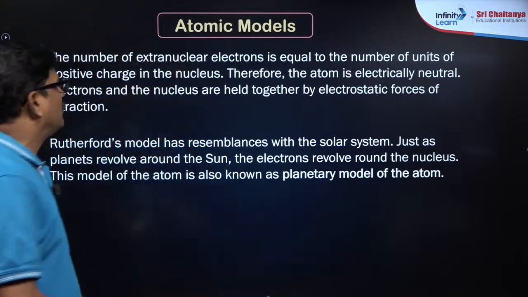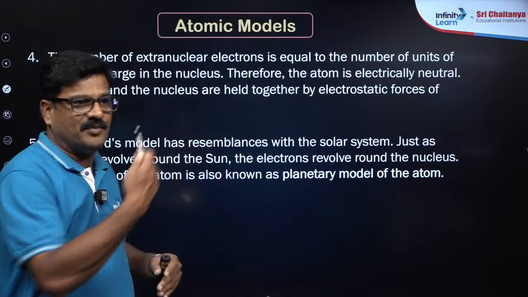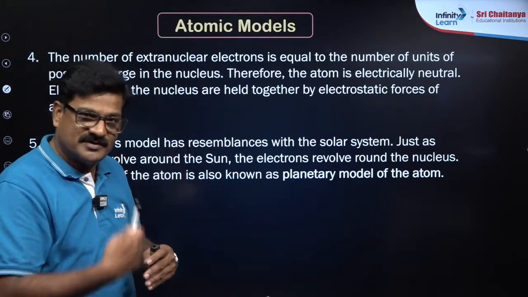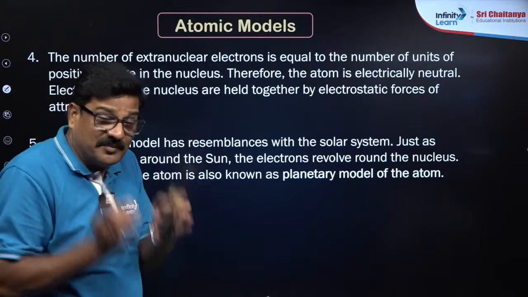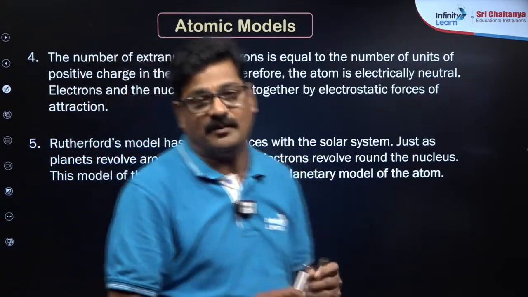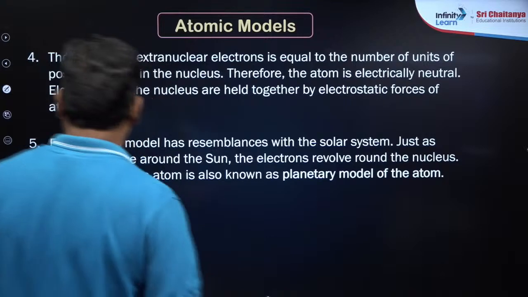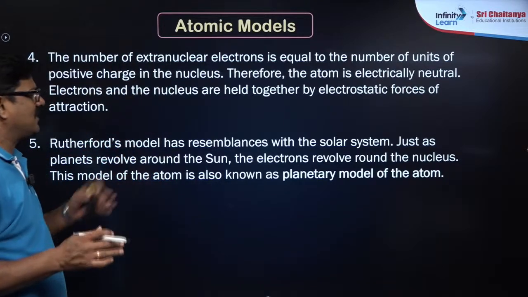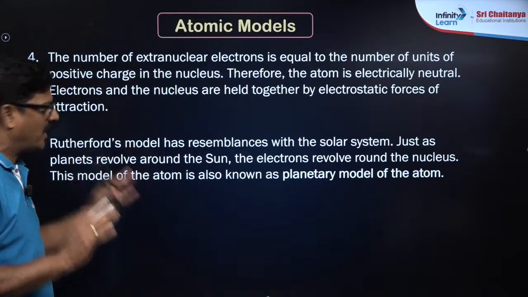So the number of extra nuclear electrons is equal to the number of positive charges inside the nucleus. Only then will this atom be neutral. Right? Okay. The Rutherford model has a resemblance to the solar system, so it is called the planetary model.